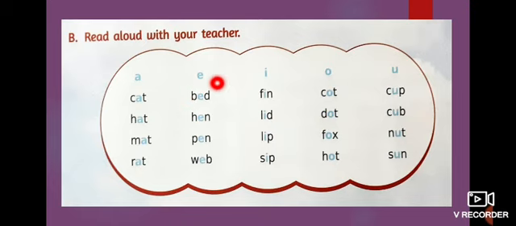Next, look at the next one. What letter is this? E. Now we are going to learn E sound words. B-E-D, bed. H-E-N, hen. P-E-N, pen. W-E-B, web.